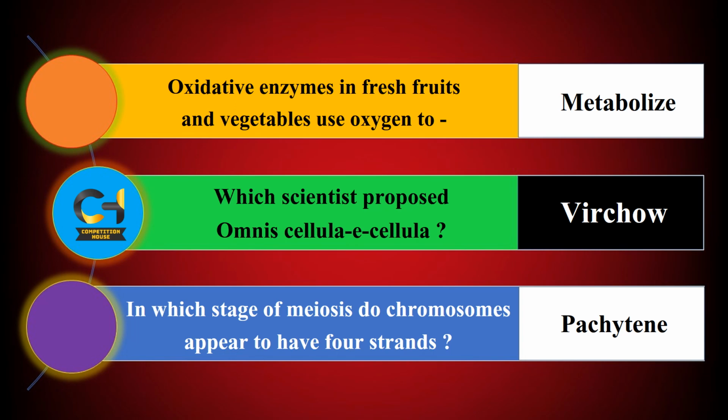Oxidative enzymes in fresh fruits and vegetables use oxygen to? Answer is metabolize. Next question, which scientist proposed omnis cellula e cellula? Answer is Virchow. Next question, in which stage of meiosis do chromosomes appear to have 4 strands? Answer is pachytene.